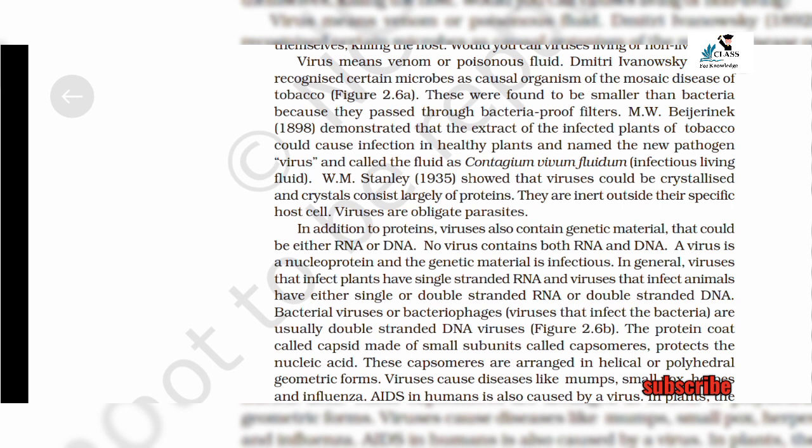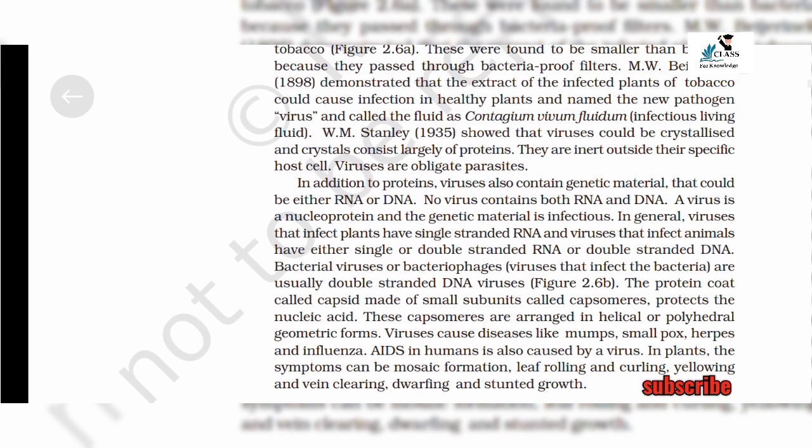Dmitri Ivanovsky, in 1892, recognized certain microbes as the causal organism of the mosaic disease of tobacco, figure 2.6a. These were found to be smaller than bacteria because they pass through bacteria-proof filters.